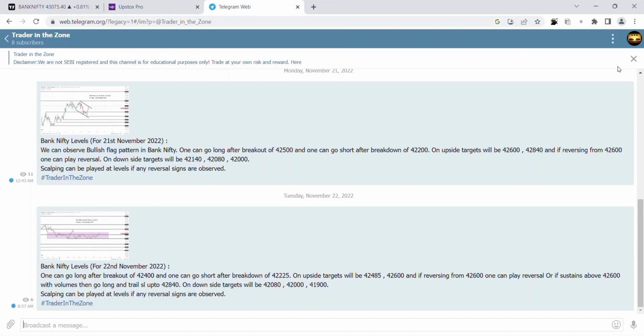Let us discuss Bank Nifty's movement on 22nd November, 23rd November and 24th November, that is today, with respect to the levels provided by me on the official Telegram channel, Trader in the Zone. I provided these levels on 22nd November at 8:57 am, so that you can play according to the levels in the market on 22nd November. So firstly, let us see the levels.